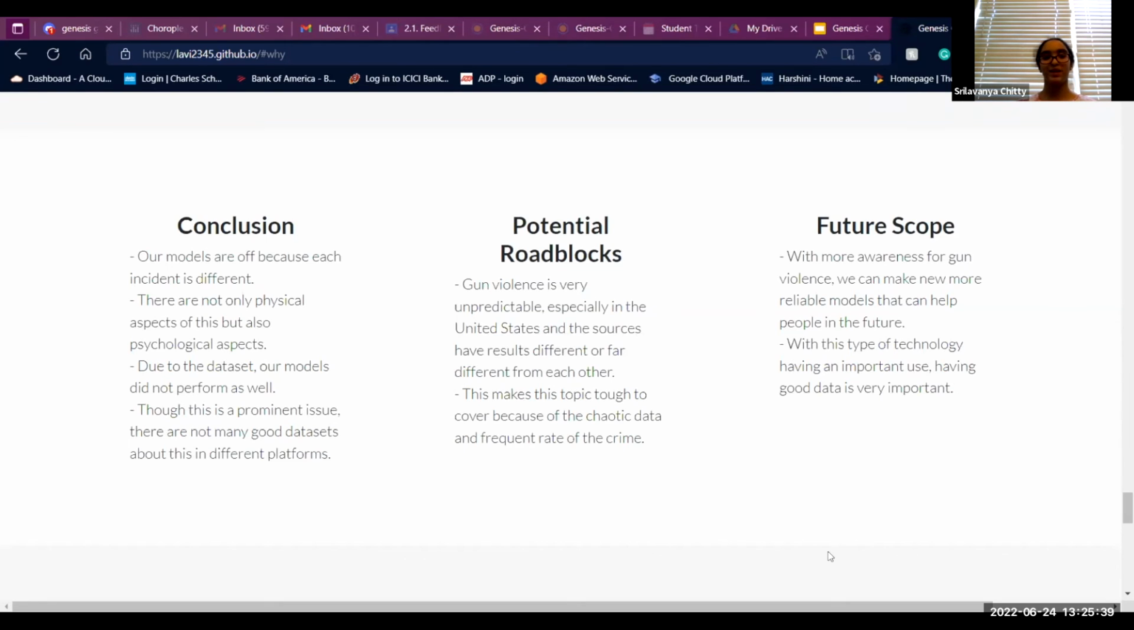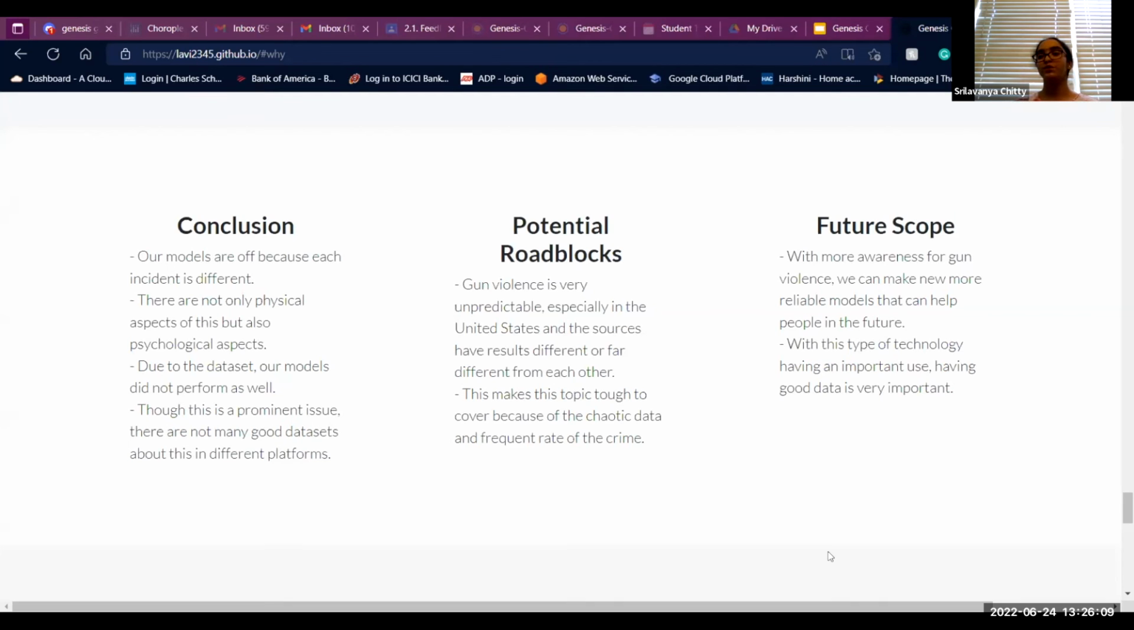And since there are not many good data sets on different platforms, it was a little harder for us to cover. And also, we wanted to go over the fact that gun violence is actually very unpredictable, and especially in the United States. Different sources had different information, and it was very hard to see which information was correct and which one we should use. So there were some discrepancies in what really happened and what should have happened.